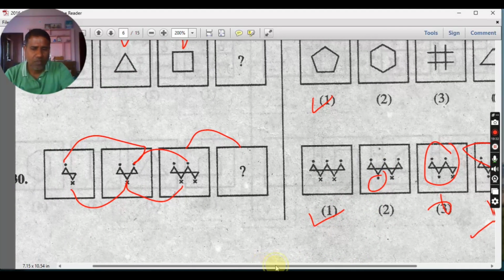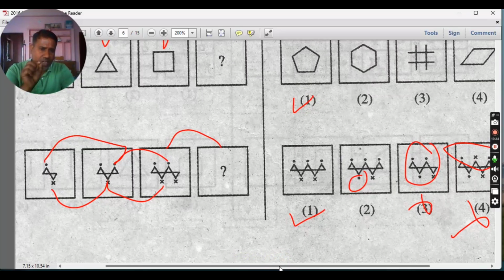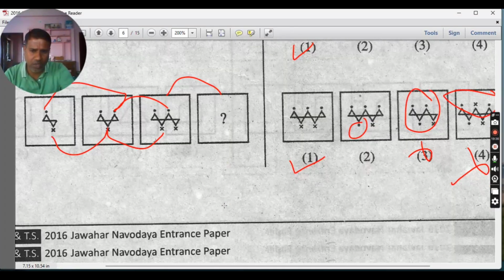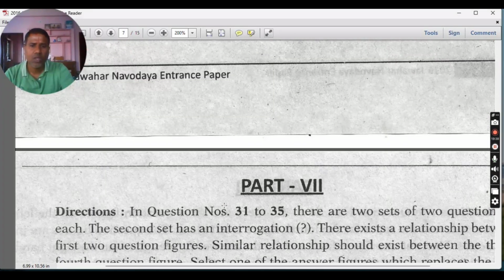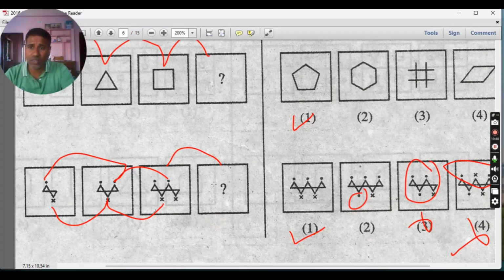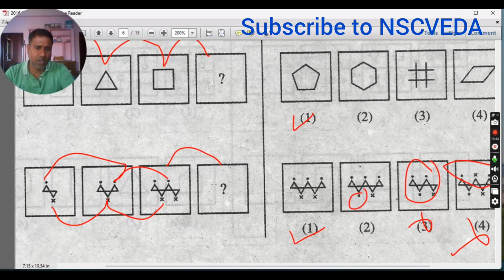Like that, whenever you catch any wrong thing, you just eliminate it and you can move toward the correct answer. So like this, you have to solve the series questions. Just practice different types of questions from different textbooks. Then you will become perfect in them. Okay? Thanks.